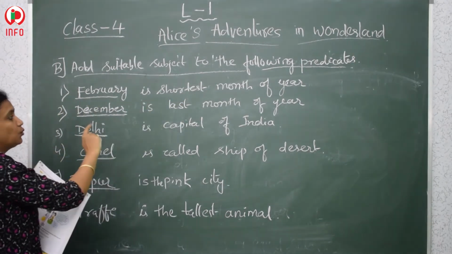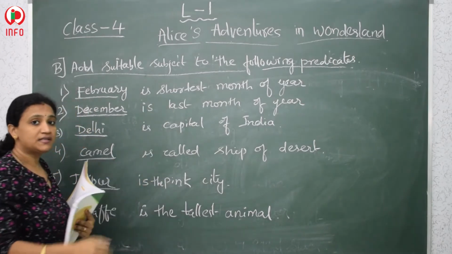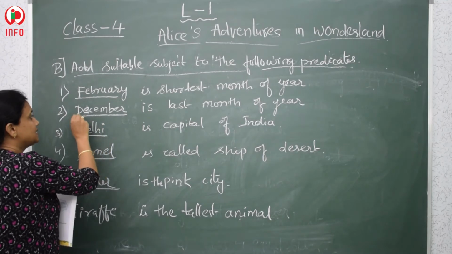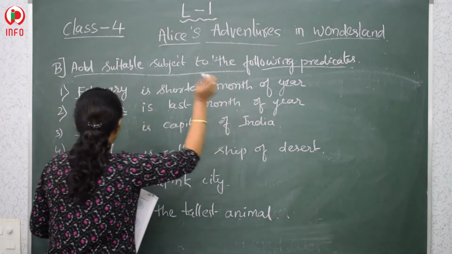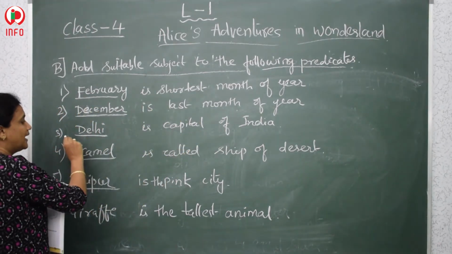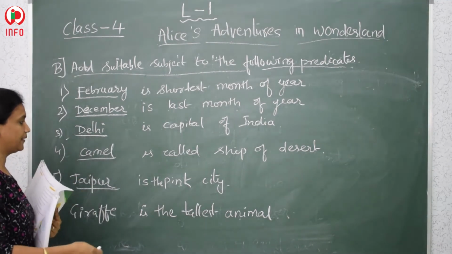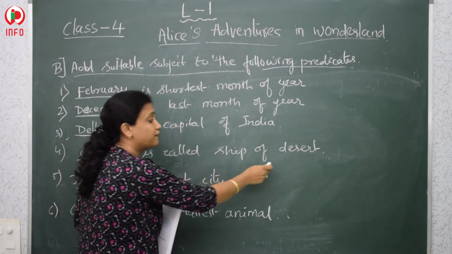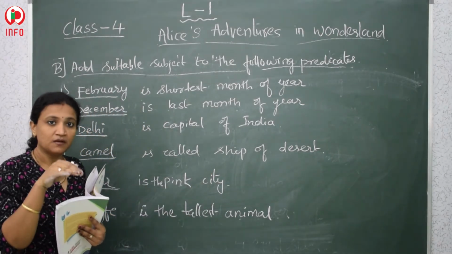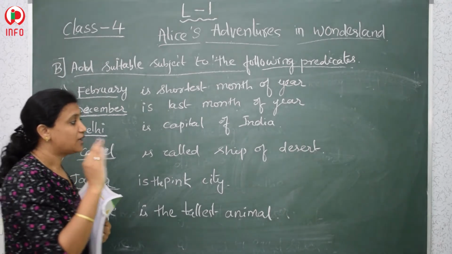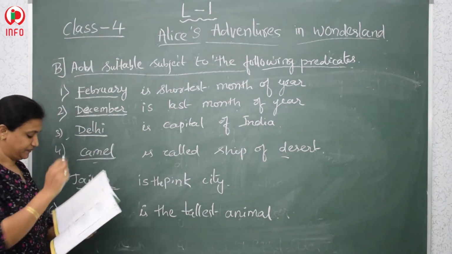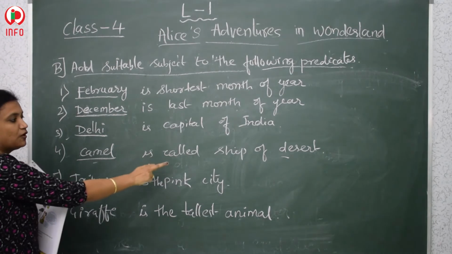The second one is dash is the last month of the year. What is the last month of the year? You might be knowing January, February. So which one comes last? December. So December is the last month of the year. Then dash is the capital of India. What is the capital of India? Delhi. Delhi is the capital of India. Dash is called the ship of the desert. So this is not the kind of ship which sails on the water. We are talking about the desert. So in the desert you will find only camels. Okay. So the camel is the ship of the desert.